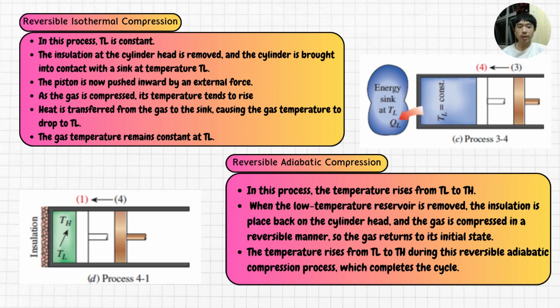When the low temperature reservoir is removed, the insulation is placed back on the cylinder head, and the gas is compressed in a reversible manner, so the gas returns to its initial state. The temperature rises from TL to TH during this reversible adiabatic compression process, which completes the cycle.